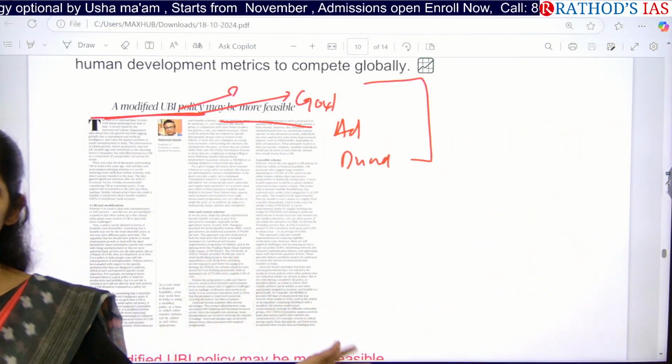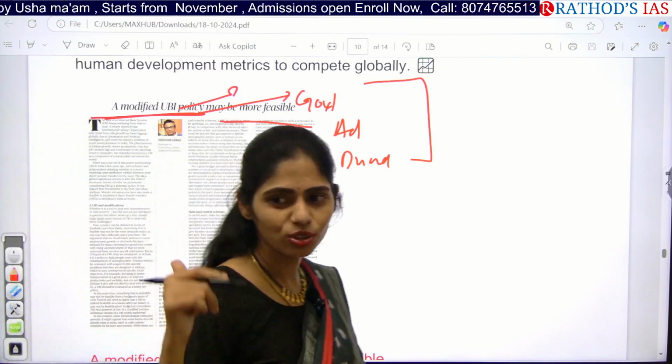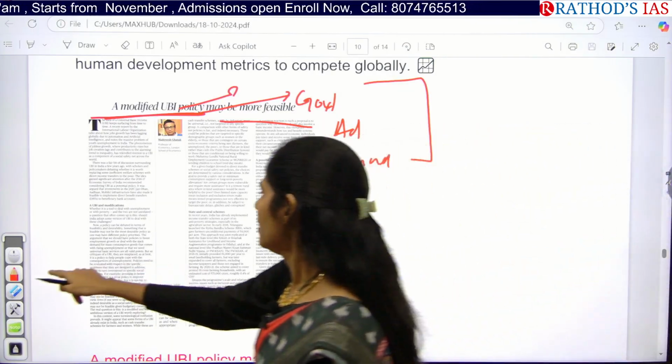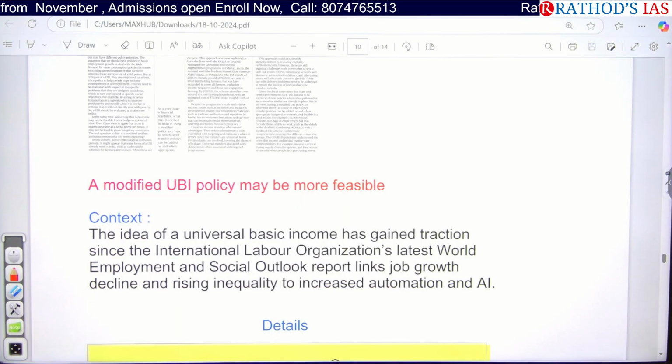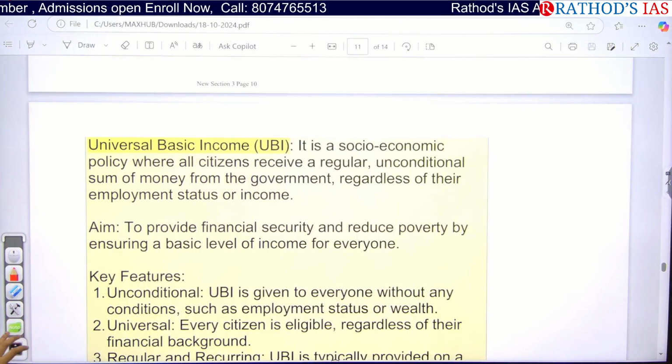It is not a new topic at all. It has been in the news for the last 4 to 5 years. For those of you who are new to this topic, I am taking this from the basics. From the economy point of view, the society point of view, and the governance point of view, this article is important. So what is universal basic income?